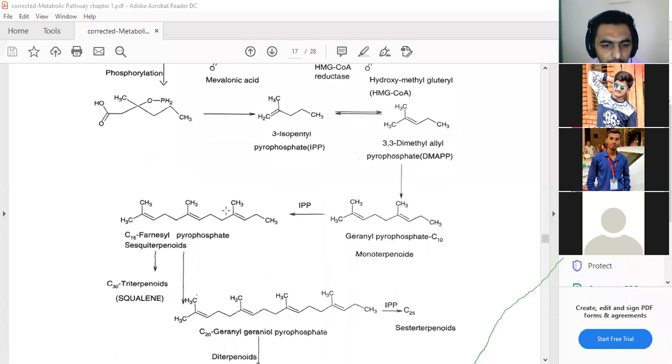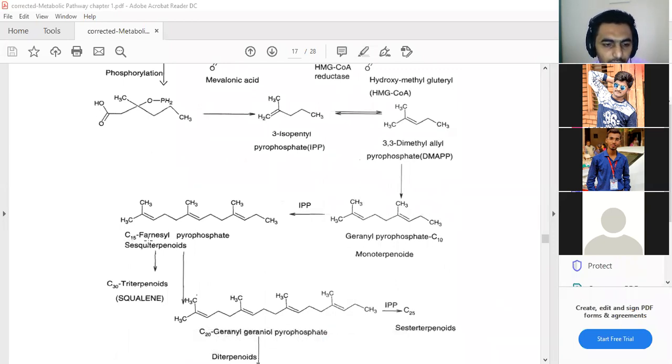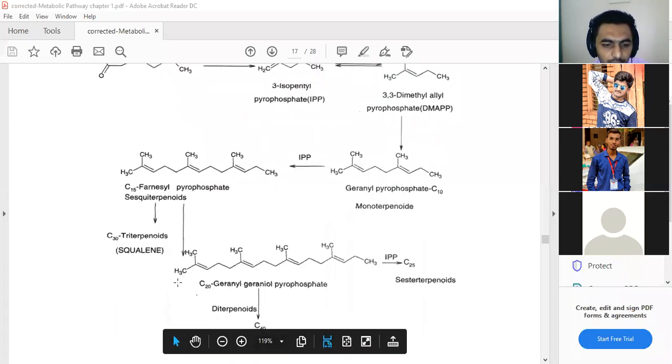Here the carbon number is 15, here the carbon number is 10. The 15-carbon compound we call farnesyl, and the 10-carbon compound we call geranyl. So C15 farnesyl pyrophosphate is a sesquiterpenoid, and this again goes to the next production, the C20, which we call geranylgeranyl pyrophosphate, and this is converted into C25.